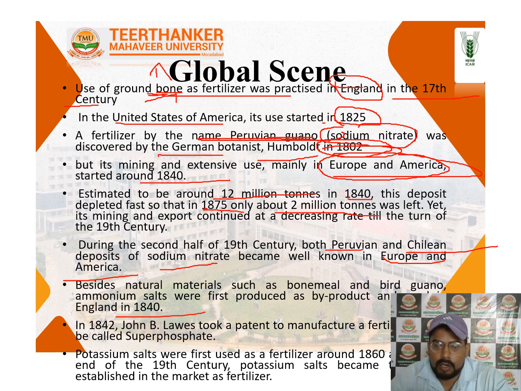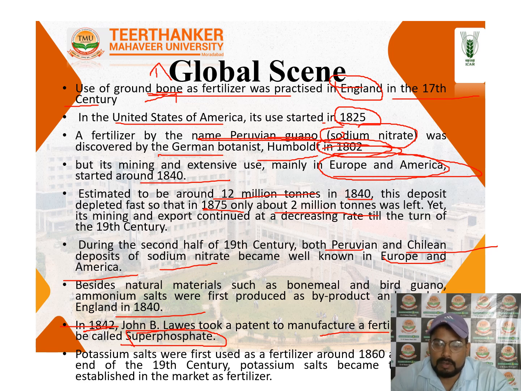England in 1840. Next, in 1842, John Wilkes, a scientist, made the law for the production and manufacturing of fertilizers like superphosphate. The first production of superphosphate in 1842 marked the making of the fertilizer industry.